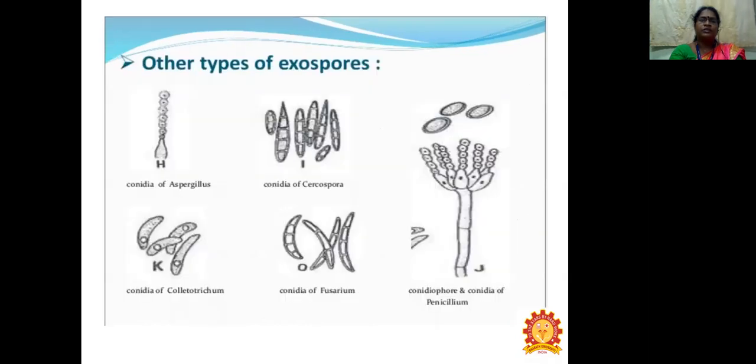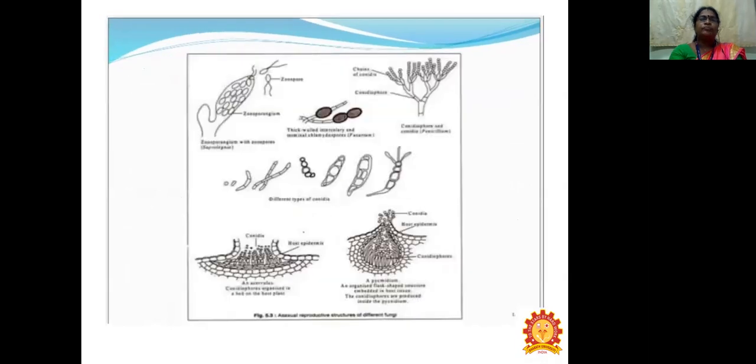These are pictures of different types of exospores: conidia of Aspergillus, conidia of Cercospora, conidia of Fusarium, conidia of Polytrichum, and conidiophore and conidia of Penicillium. So these are all asexual reproductive structures of different fungi.